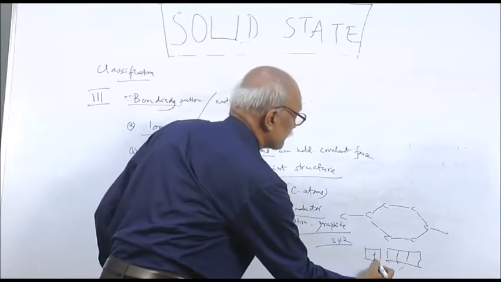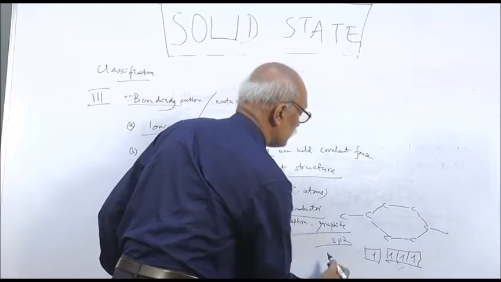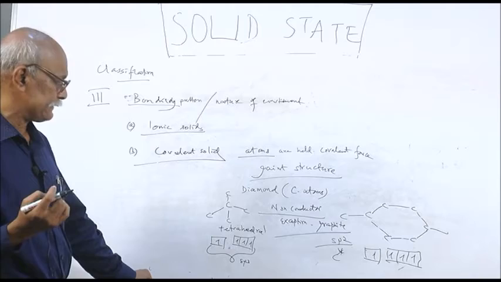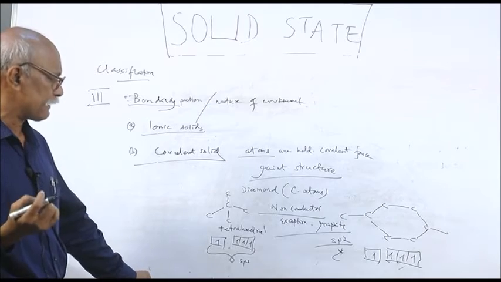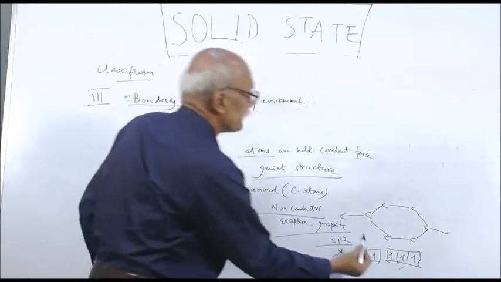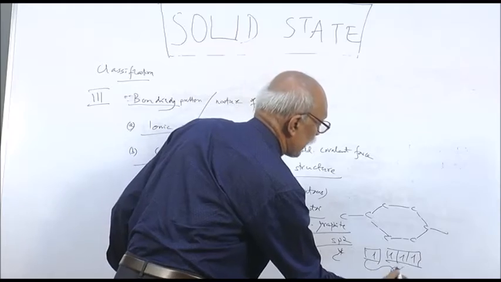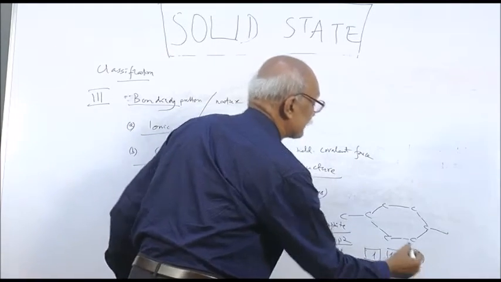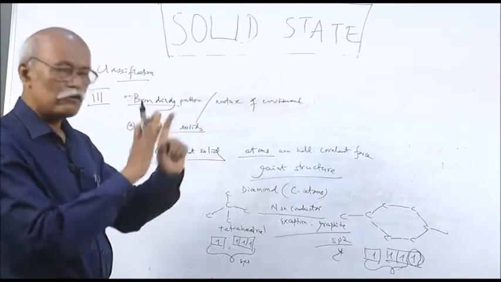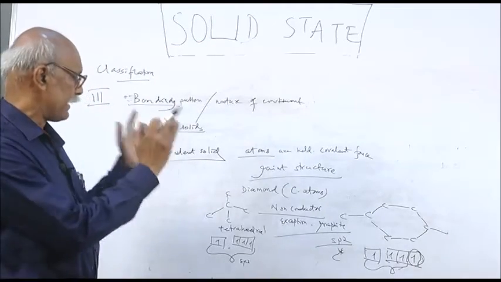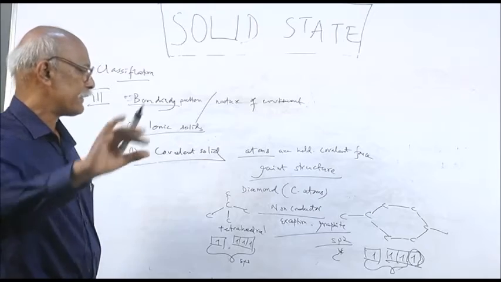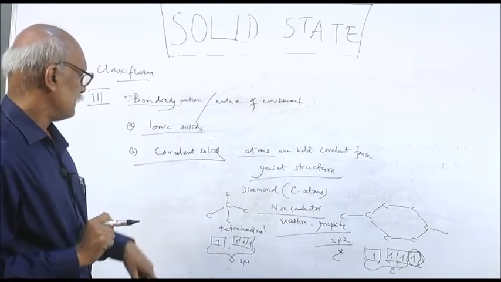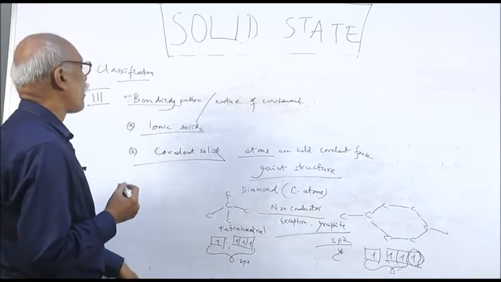In sp2 hybridization, carbon in the excited state has 4 electrons, that is why carbon is tetravalent. Then you see, in sp2 hybridization there is a free electron, and this electron is delocalized, so that when electricity is applied, the movement of the electron conducts what? Electricity.